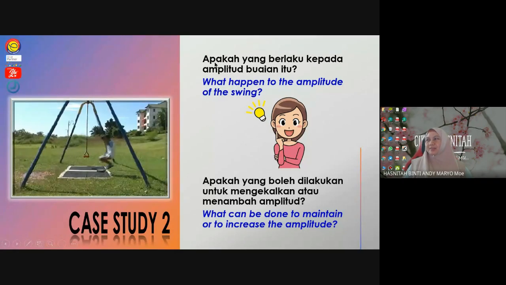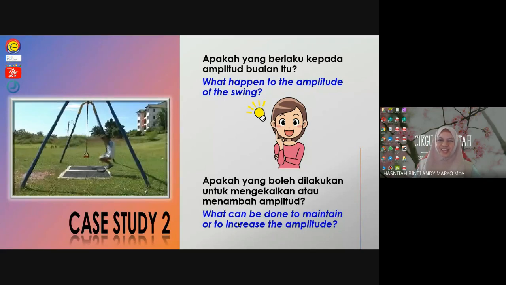So here it says, what happened to the amplitude of the swing? Again, you can see that the amplitude decreases with time. The second question: what can be done to maintain or to increase the amplitude? Give a push. Very good.